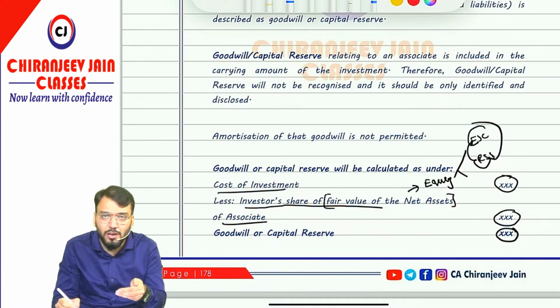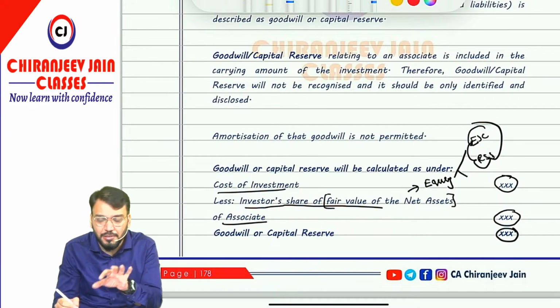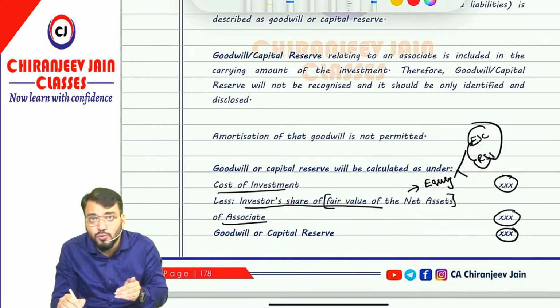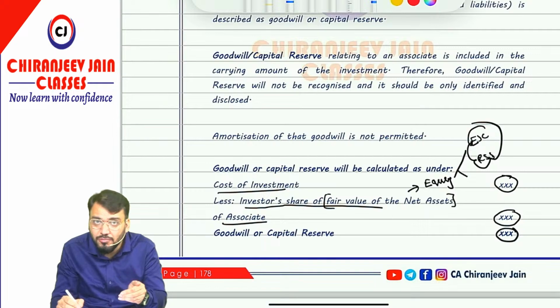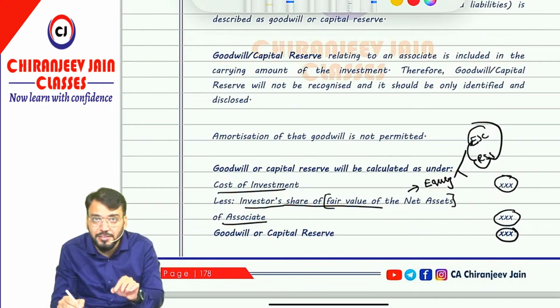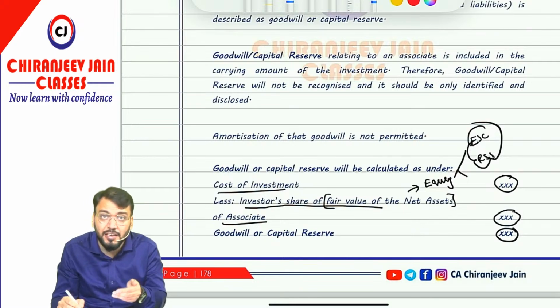How to calculate goodwill or capital reserve? The entire thing remains the same. I hope you have understood this point. So first we need to calculate goodwill or capital reserve, but this will only be calculated and identified, not recognized. It means we will not pass a separate journal entry for goodwill or capital reserve, because this is only calculated and disclosed. We will only disclose it, not recognize it.